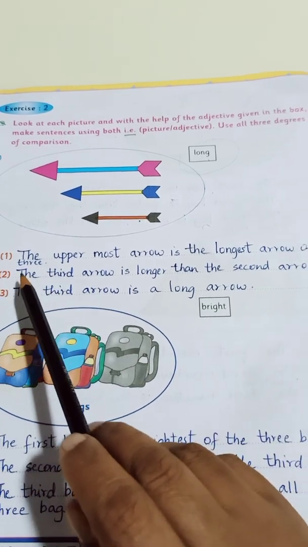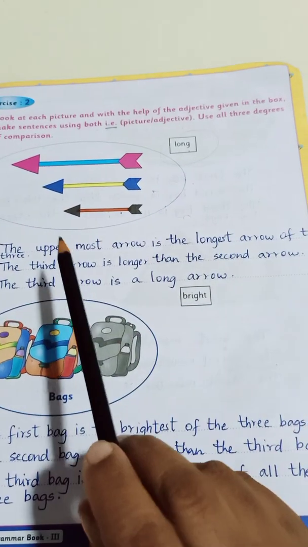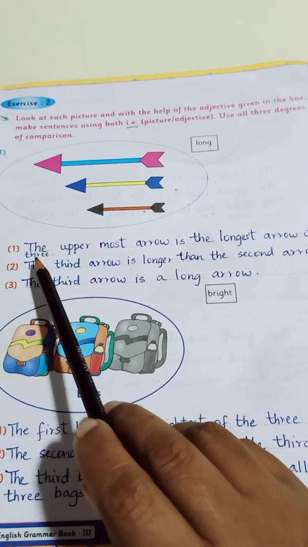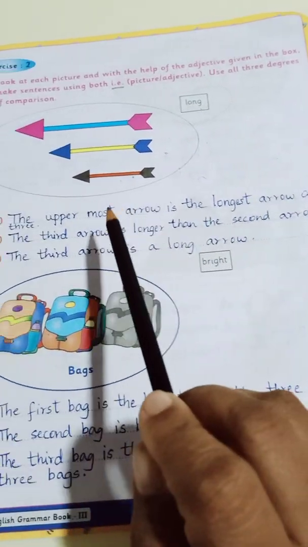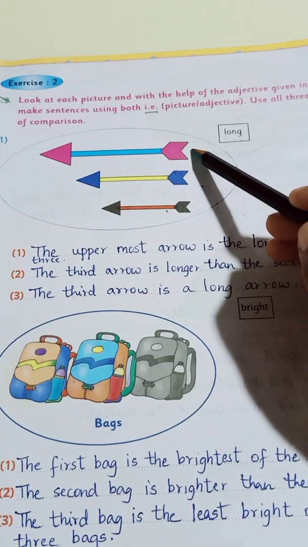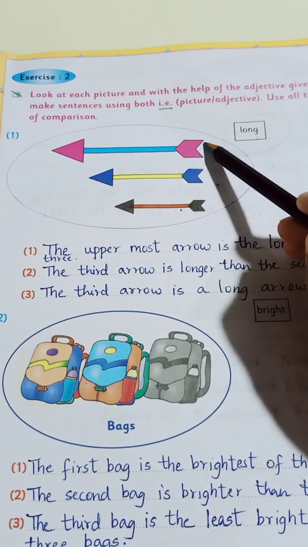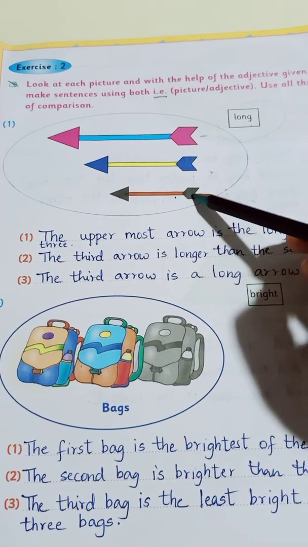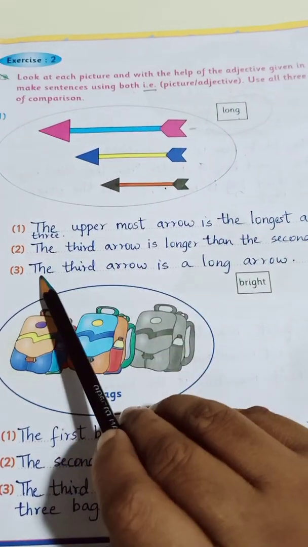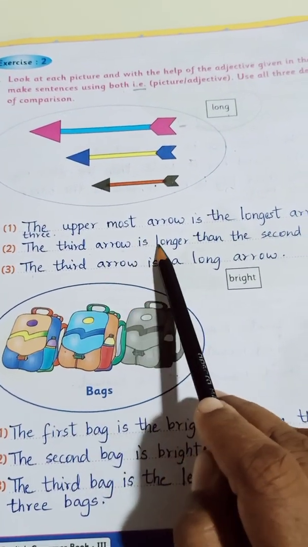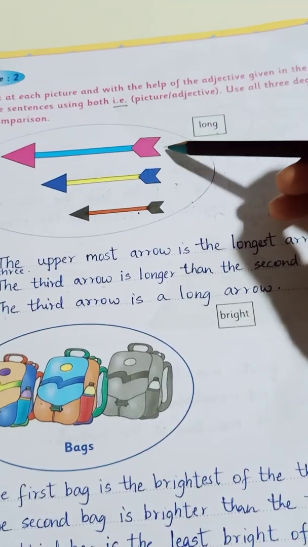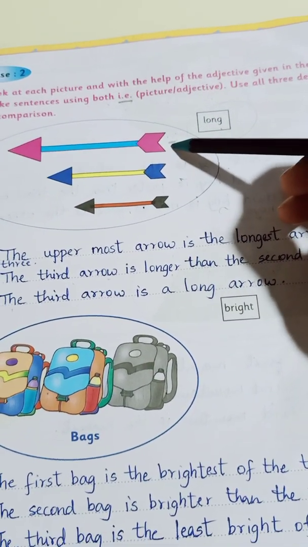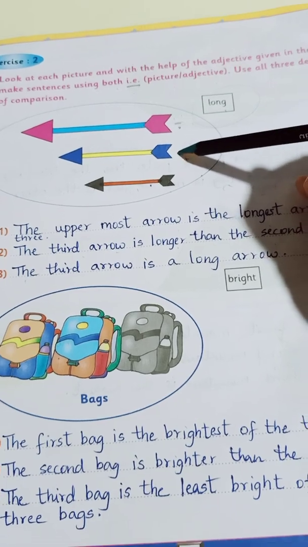So let's see. The first sentence, we have to use all the 3 degrees, okay? The uppermost arrow is the longest arrow of the 3. So you see this arrow, it is the longest among the 3 arrows. The third arrow is longer than the second arrow. So this is the third arrow, it is longer than the second one, correct?